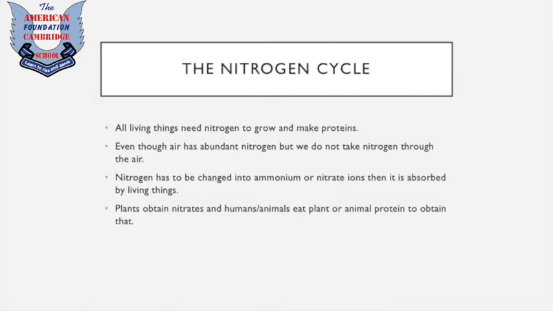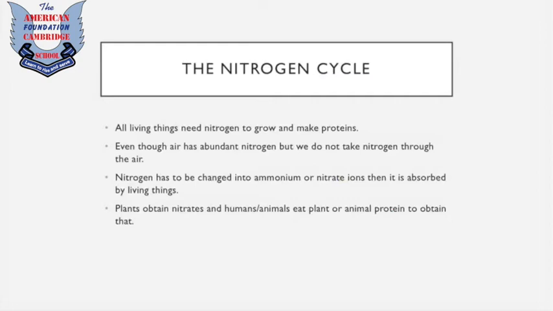Then we have the nitrogen cycle. It's a little lengthy but not that long. All living things need nitrogen to grow and make proteins. We've studied it previously. Even though air has abundant nitrogen, we do not take nitrogen through the air. There's 78% nitrogen in the air, but we do not inhale that. So nitrogen has to be changed into ammonium or nitrate ions. Then it is absorbed by the living things.